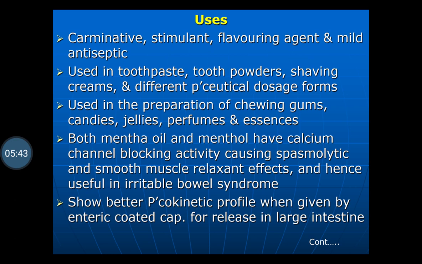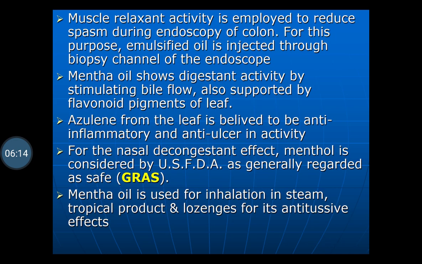It shows a better pharmacokinetic profile when given by enteric coated capsule for release in the large intestine. Irritable bowel syndrome is a disease of the colon, so it is given in an enteric coated capsule to release in the colon.